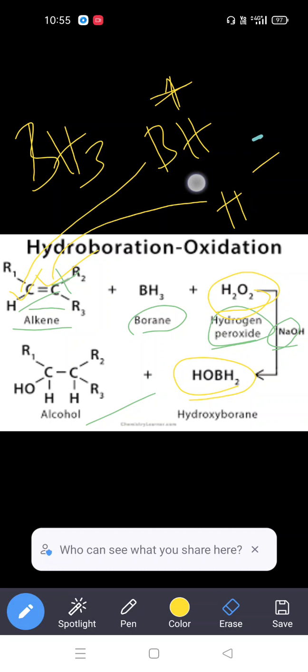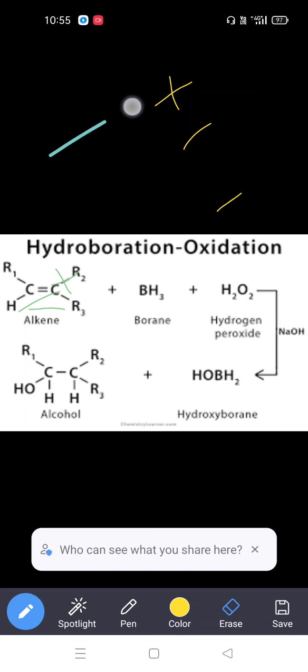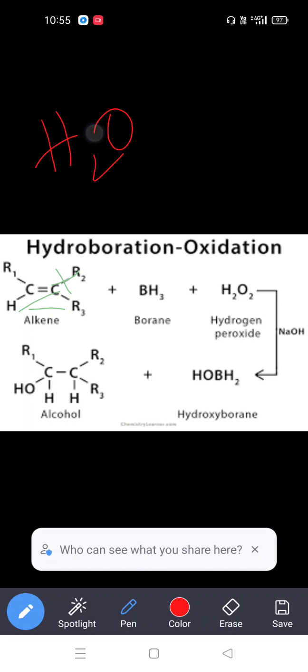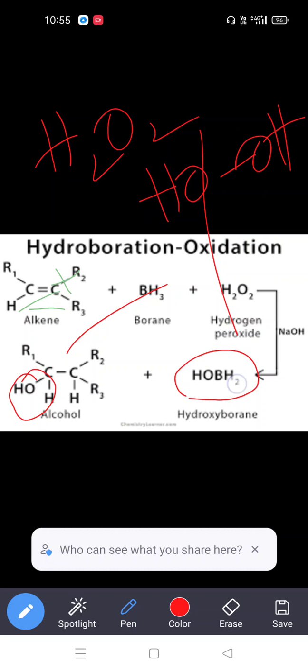We know hydrogen peroxide, H2O2, has two OH groups, OH and OH. One of the OH groups adds here to produce the alcohol, and the other OH attaches to the boron.